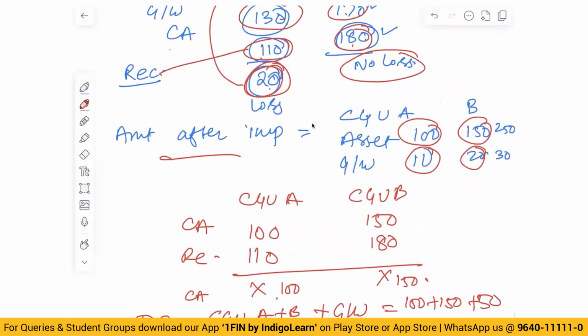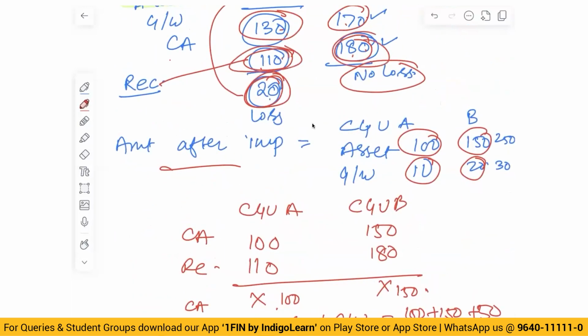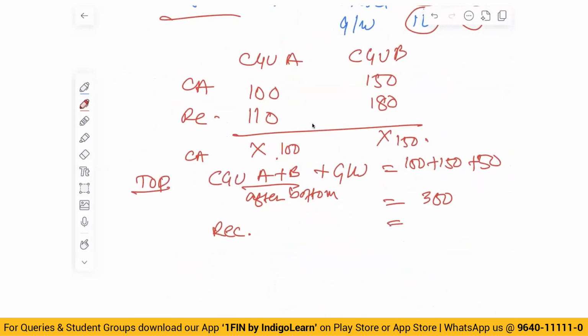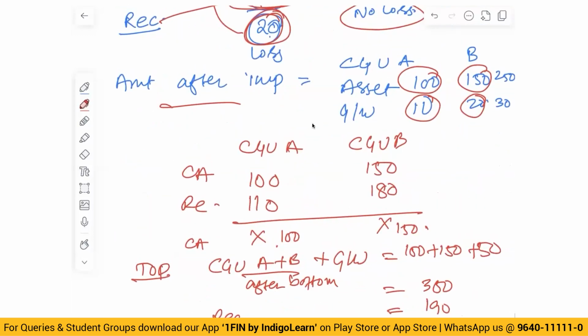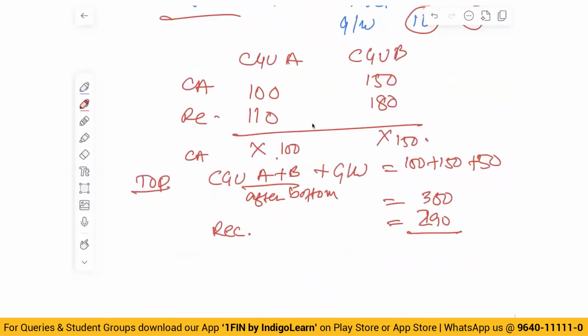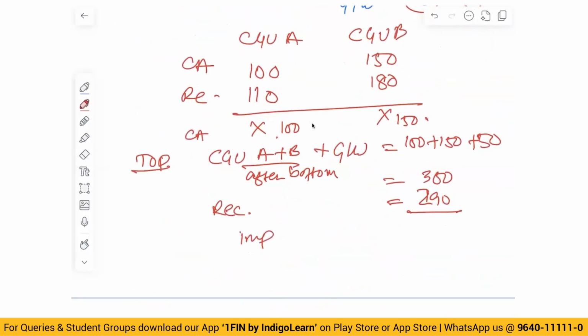Recoverable amount 110 plus 180, not 190, 290. So impairment loss is 10. This 10 of impairment loss will be allocated against goodwill.